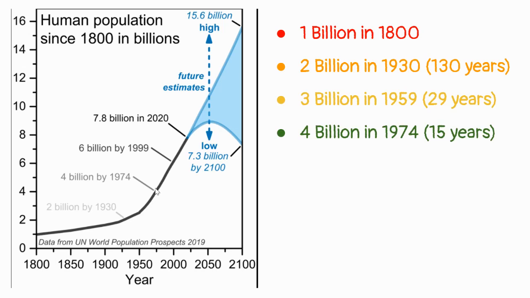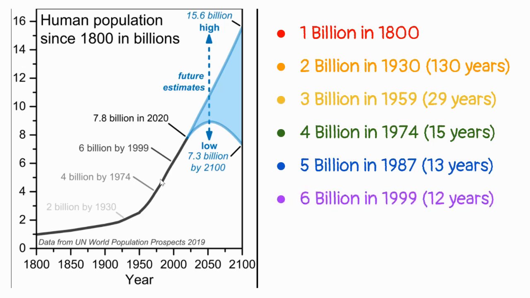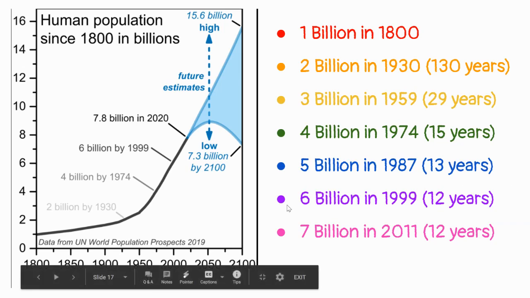We got to 4 billion in 1974, which was only 15 years after the 3 billion mark. We got to 5 billion in 1987, which was 13 years after the 4 billion mark. We got to 6 billion in 1999, which was only 12 years after the 5 billion mark. And we got to 7 billion in 2011, which was another 12 years. So you can see if you just look at these numbers, they get smaller and smaller, although the last couple billion that we've reached in the world have been around the same time.